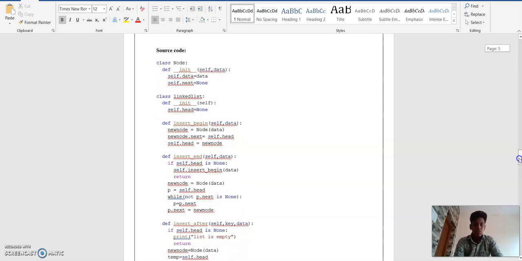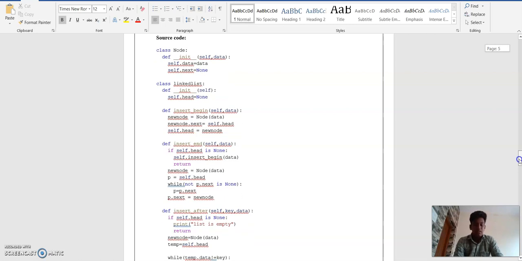self.data is equal to data. self.next is equal to None. Class LinkedList, def __init__(self): self.head equal to None.